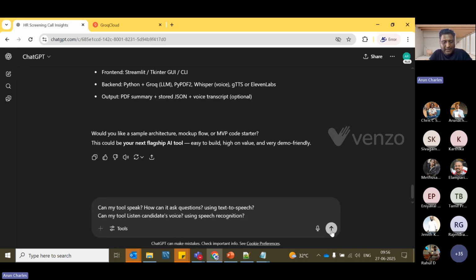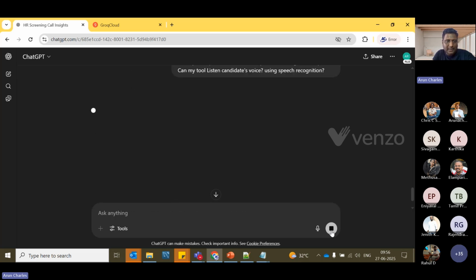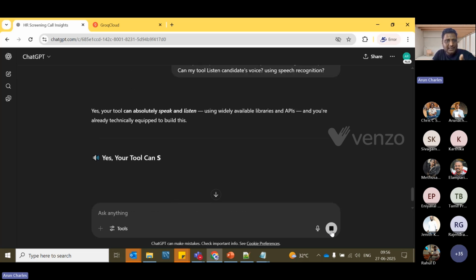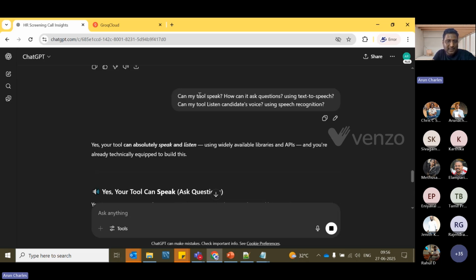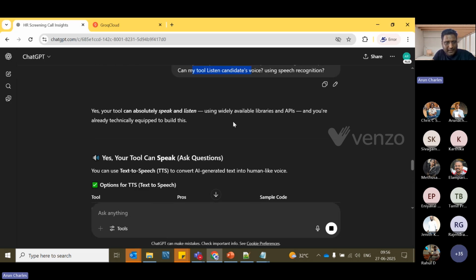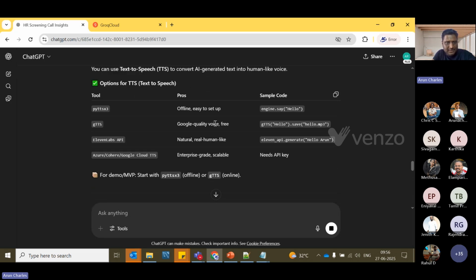So this part is nothing but your mind will have a lot of questions, right? So how can I handle all those things? You can ask the same question to your AI itself, because the AI is your assistant here. It will help you build your tool. So now I'm asking the AI whether my tool can speak, whether my tool can listen, and it says yes, it can speak and it can listen.